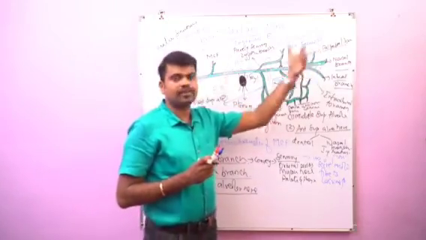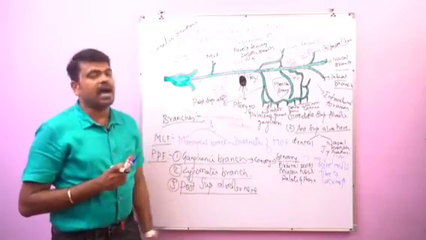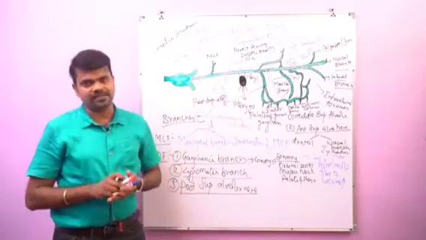Our nasal branch is going to supply the skin of the side of the nose, and the labial branch is going to supply the skin of the upper lip. So this is about the maxillary nerve.